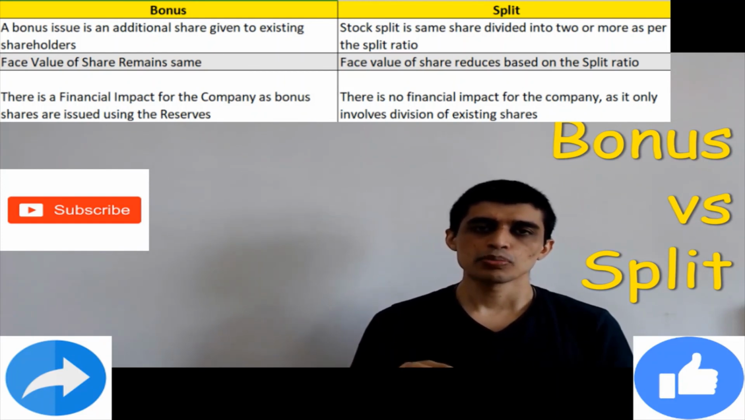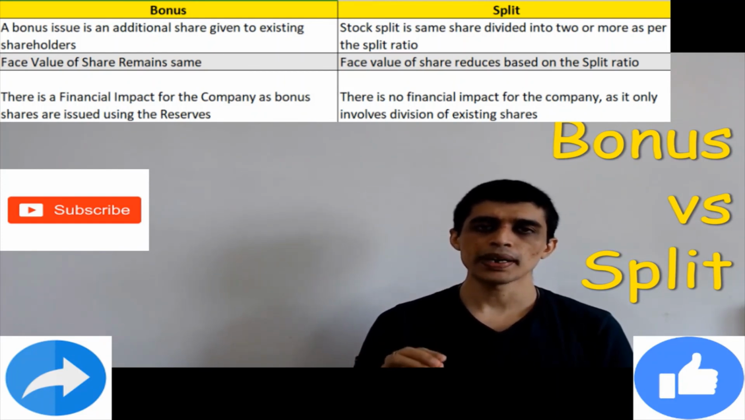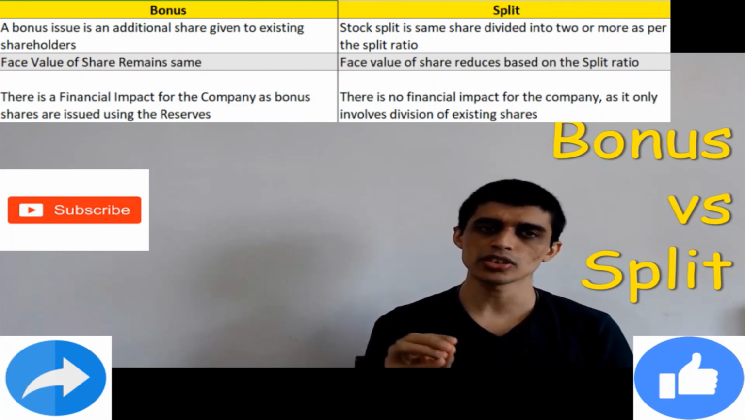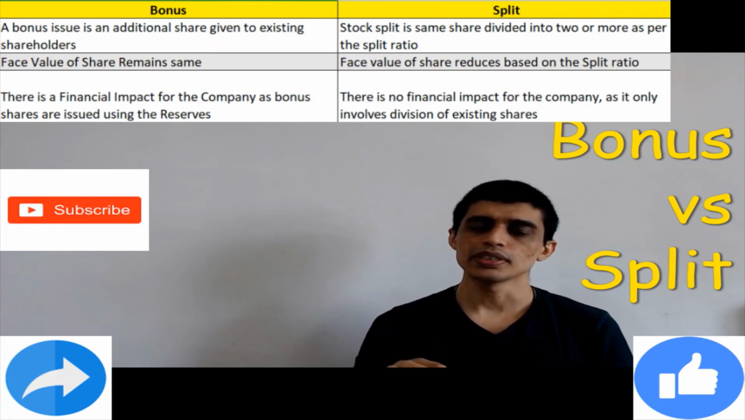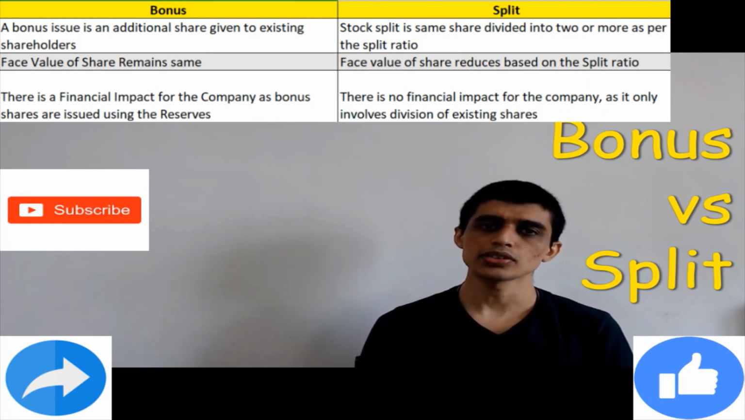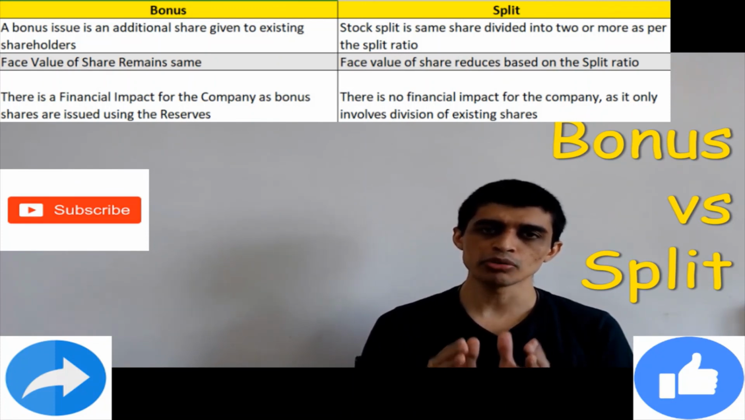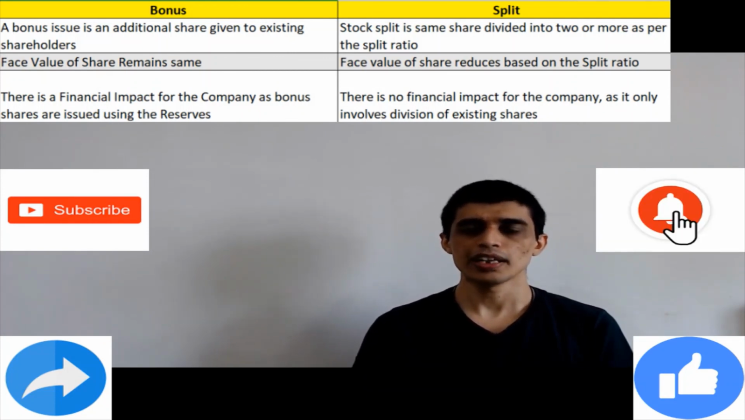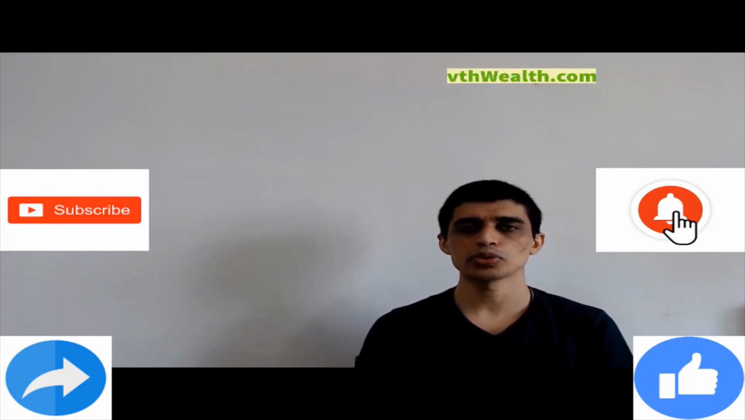In case of bonus, there is a financial impact for the company as these bonus shares are funded using the reserves. In case of split, there is no financial impact as it only involves division of the existing shares. Hope this will help you to understand the difference between bonus and split.